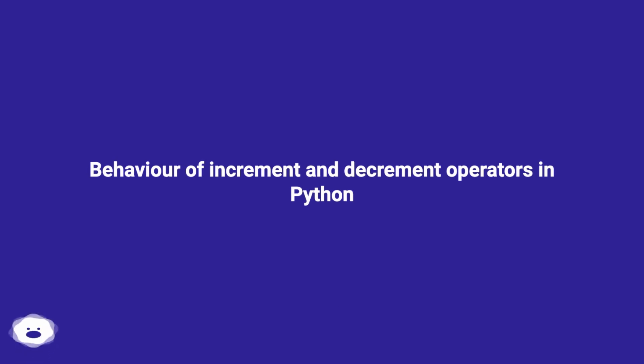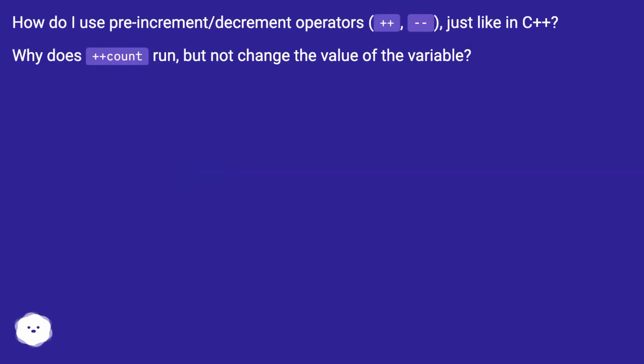Behavior of increment and decrement operators in Python. How do I use pre-increment/decrement operators, like ++ and --, just like in C++? Why does ++count run, but not change the value of the variable?